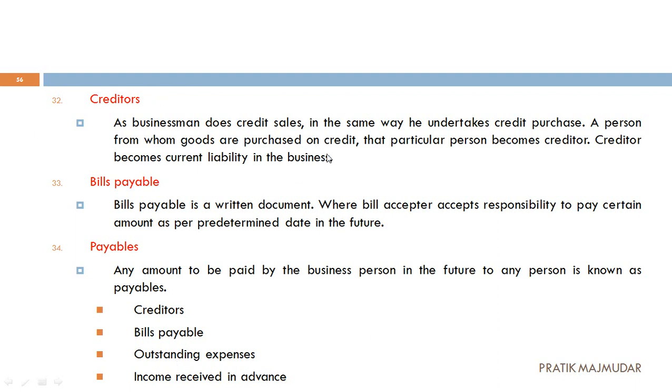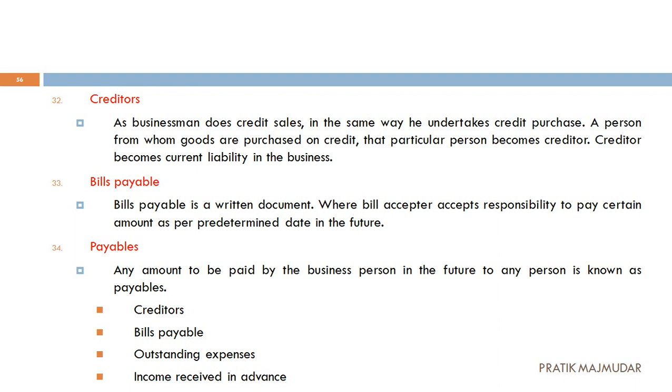Next one, what is creditors? Now same way, when we are getting some sales on credit, same way we will purchase some goods on credit. So when we are purchasing goods from someone on credit, that will be considered in that particular person's books of accounts, we will become creditors. Okay, for example, I have a shop. I go to the wholesaler.